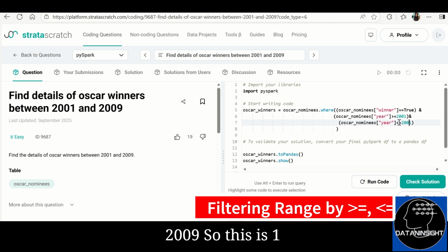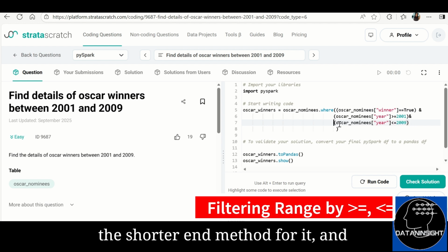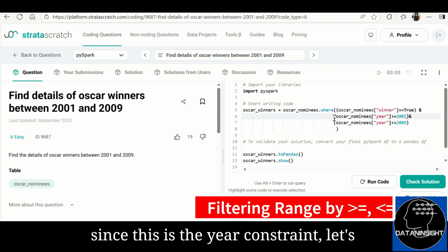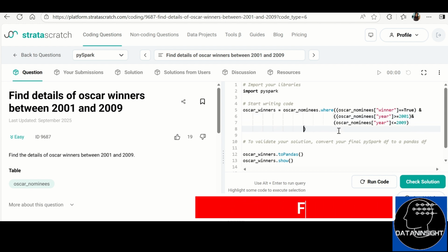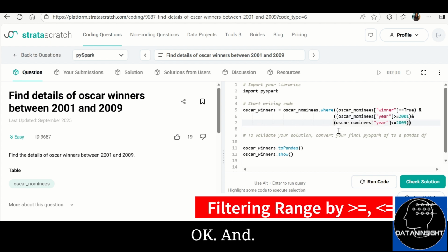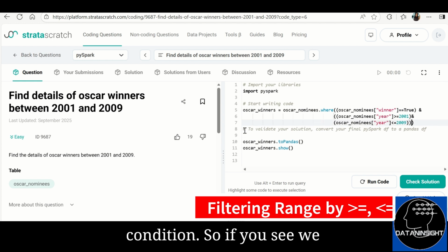So this is one method. We'll also see the shorthand method for it. And since this is the year constraint, let's keep that enclosed in brackets, and this will enclose our entire filter condition.